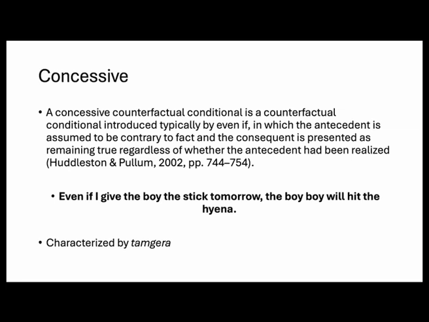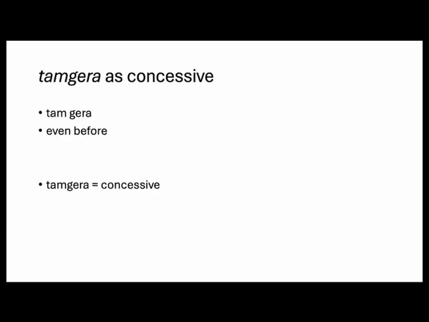Concessive means two different situations, two opposite situations, but happening at the same time. So for example, we have if I give the boy the stick tomorrow, the boy will hit the hyena. And in Gorwaa, it is characterized by tamgera, which is tam in Gorwaa means even, and gera, as I told you, means before. So with tam gera, it works as a concessive in Gorwaa sentences.